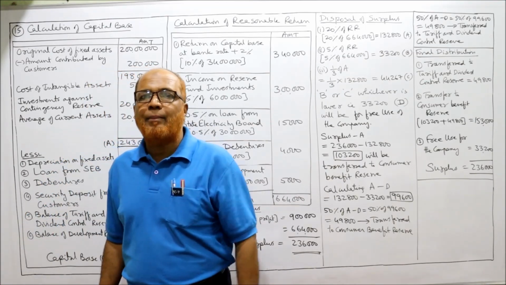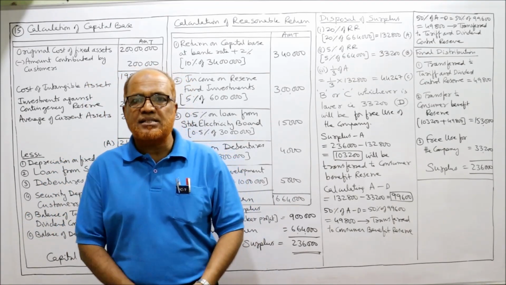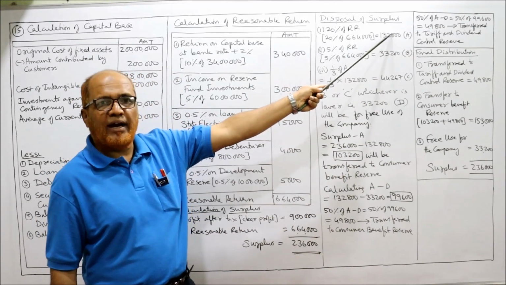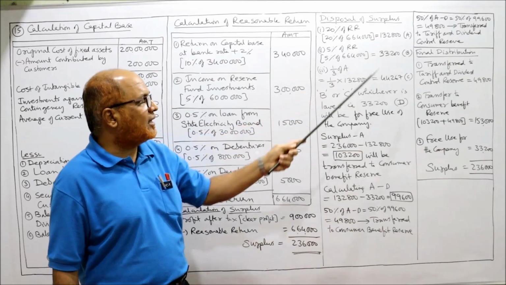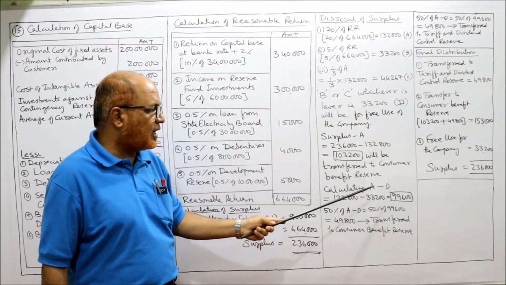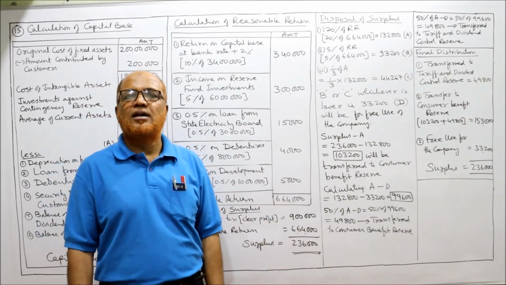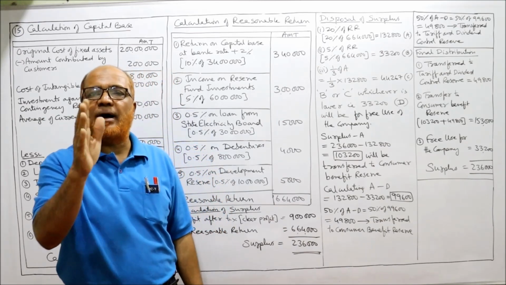Now we calculate A minus D. A is 1,32,800 and D is 33,200. So 1,32,800 minus 33,200, you will get 99,600. 99,600 is A minus D.